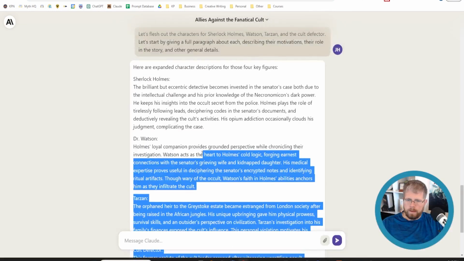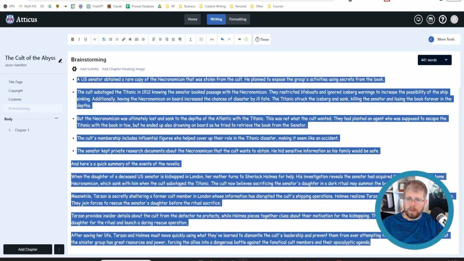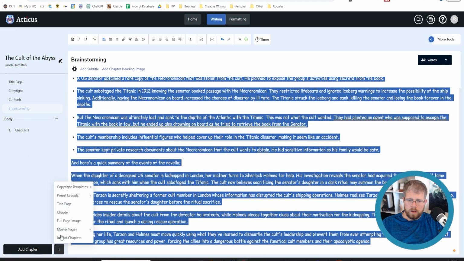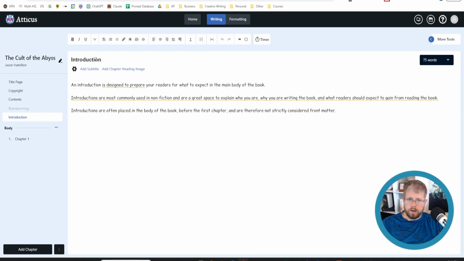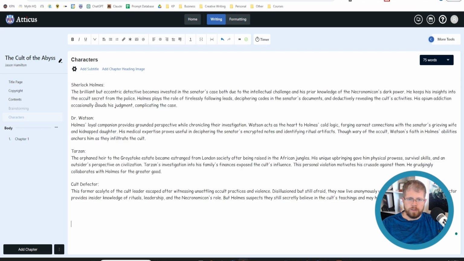Before I do that, I'm going to copy these and open up an introduction, put it here, and call it characters. And this is just a little Atticus tip for you. If you go here to include in and then say none, it basically allows you to have chapters to put in your notes that won't appear in the final product. So it won't appear in the ebook or the print book. This is how I collect my notes in Atticus. It's just a handy way of consolidating everything into one particular space.